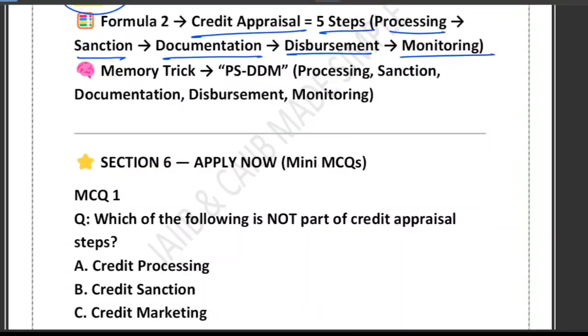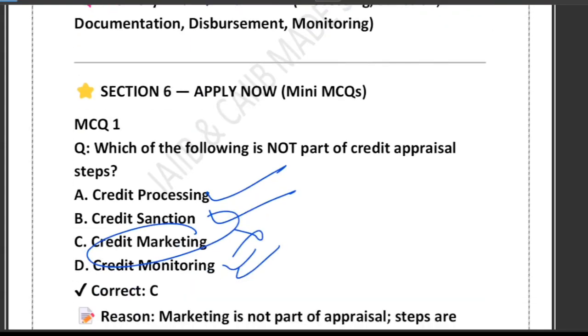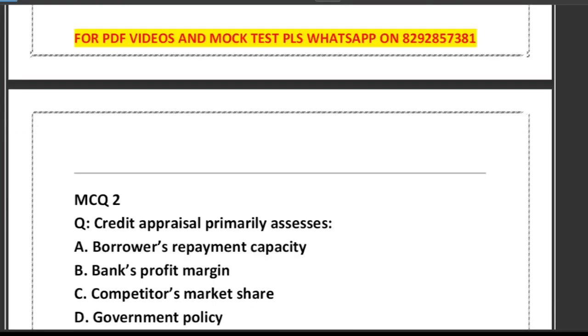Which of the following is not a part of the credit appraisal steps? Processing is a part, sanction is a part, marketing is not a part, monitoring is a part. Next question. What does credit appraisal primarily assess? Borrower repayment capacity, bank profit margin, competitor market access, or government policy. Actually, it assesses the borrower repayment capacity.